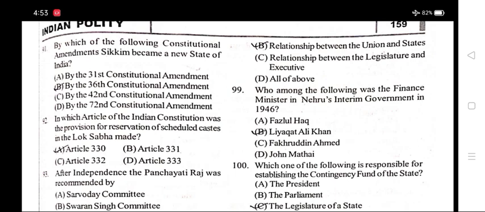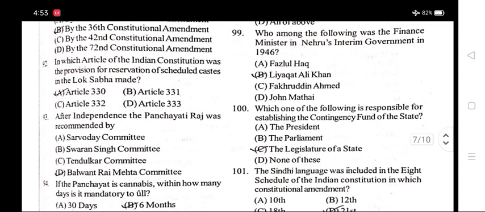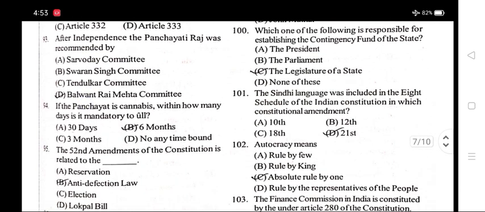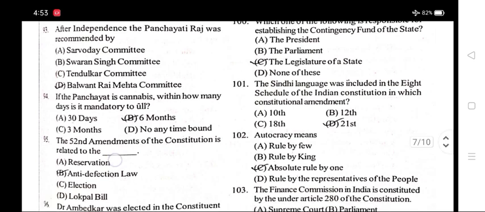Option B, relationship between the union and states. Number 99. Who among the following was the finance minister in Nehru's interim government in 1946? Option B, Liaquat Ali Khan. Number 100. Which one of the following is responsible for establishing the contingency fund of the state? Option C, the legislature of a state.